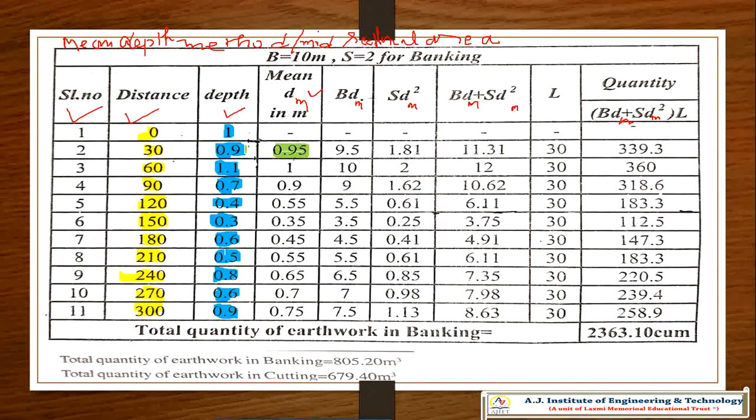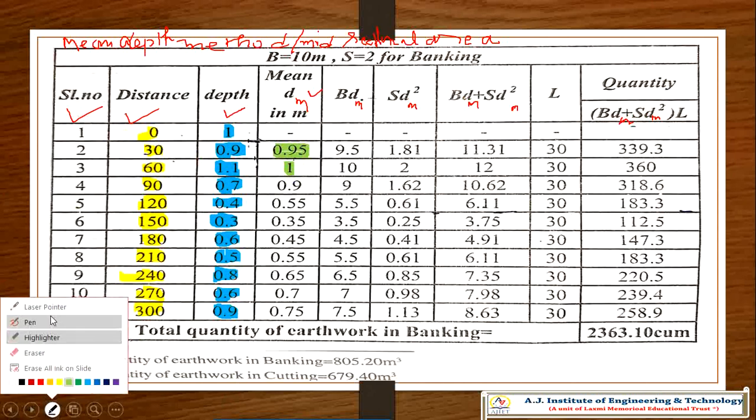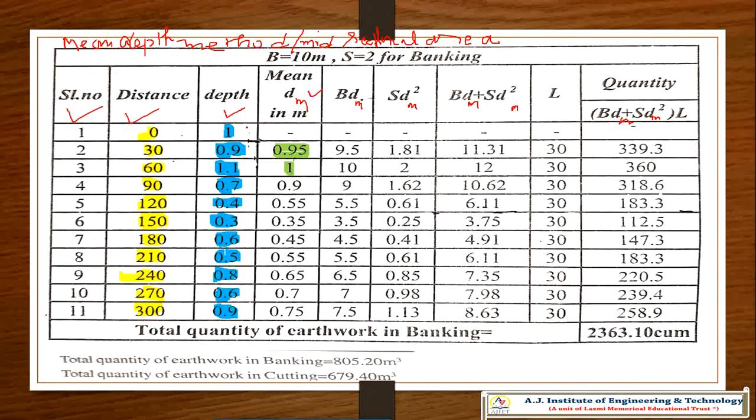Again 30 to 60, that is 0.9 plus 1.1, that is 2. 2 divided by 2 is 1. Okay, so that is what we are doing, the mean distance from one to the next. That is a continuation of the process I did on the black screen. So this is from here to here, again from here to here, and again from here to here, like that.